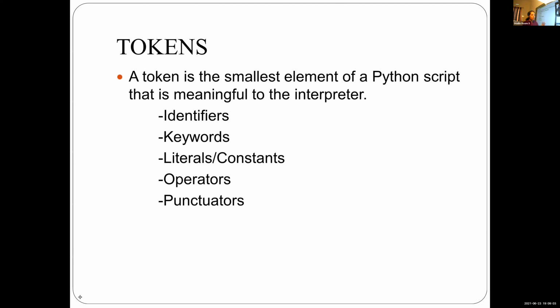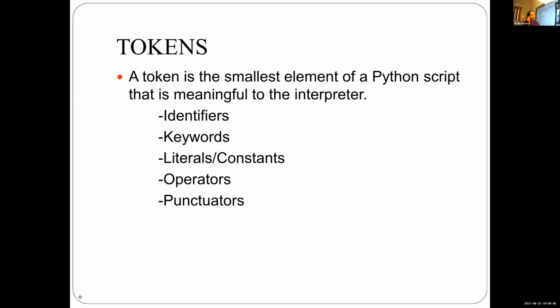So identifier means it's a combination of alphabets, digits, and underscore. No other special characters are included in identifier name. Then keywords are not used as identifier. Spaces are not included in identifier. And all the identifier names must begin with alphabet, not with a number. We can begin with underscore, and at the same time we can begin with alphabet, but not with digit. Is it clear, Sanam? Yes, ma'am.